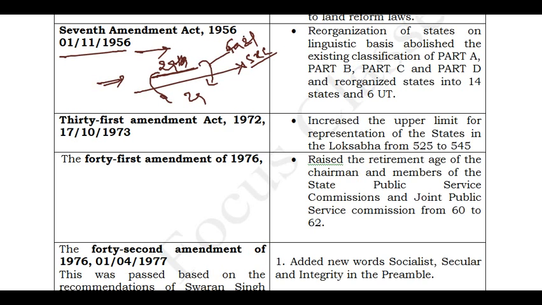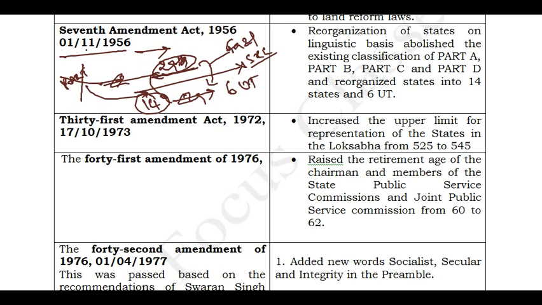and we got the first linguistic state, Andhra state. Thereafter many states went for the demand, and based on the Fazal Ali Commission report, the states, which were earlier divided into 4 parts, part A, part B, part C, part D, this classification was demolished and new states were constituted. 14 states were created, along with 6 union territories.